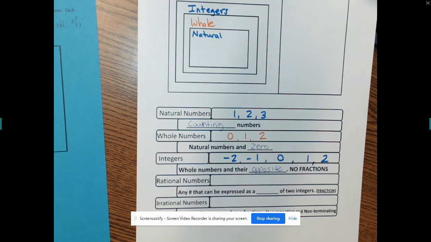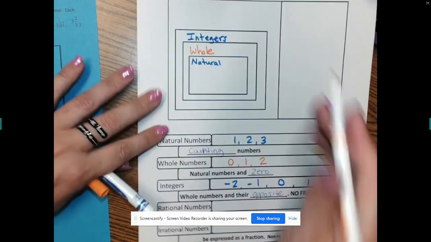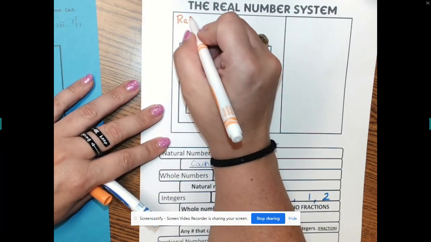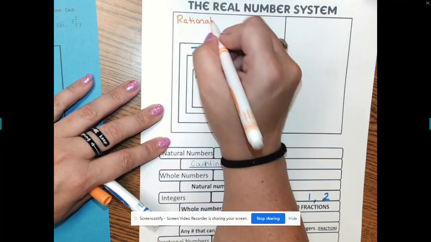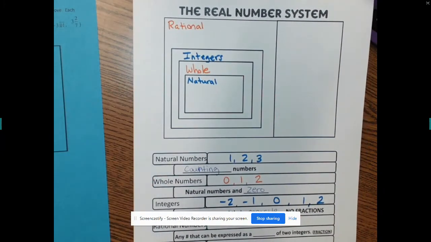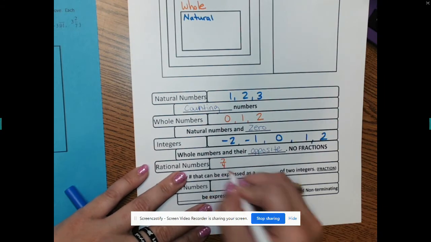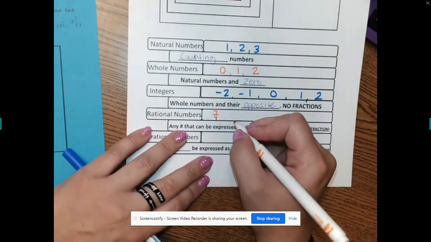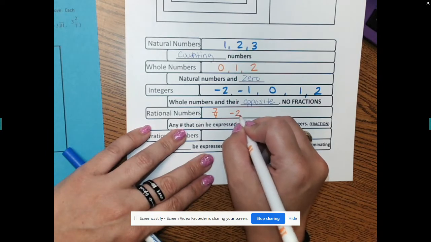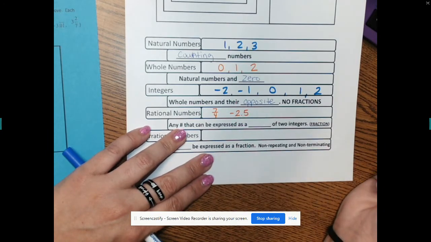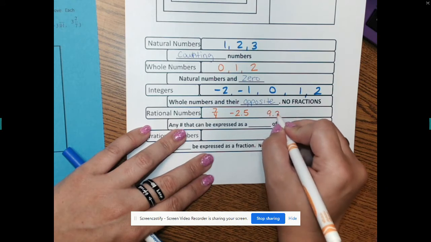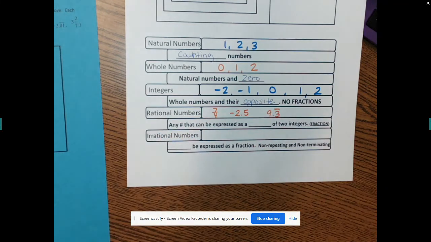All right. And then the biggest set that we knew in 7th grade was rational. All the numbers that you knew of in 7th grade were rational. So these would be like 7/4, -2.5, 9.3 with a line over it. What does that 3 with a line over it mean? Repeating. So those are all the numbers you knew in 7th grade.